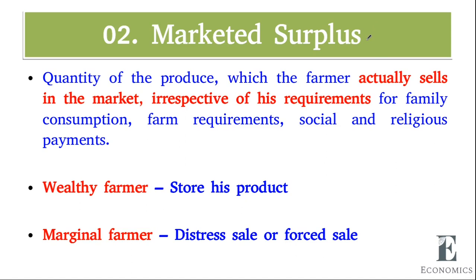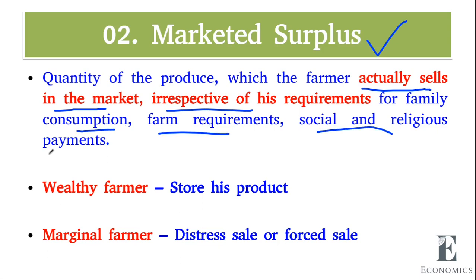Then marketed surplus. So there is another concept called marketed surplus. It is the quantity of produce which the farmer actually sells in the market, irrespective of his requirement. So the farmer sells his product irrespective of his consumption, farm requirement, social religious payments. Okay. Here we have two situations.